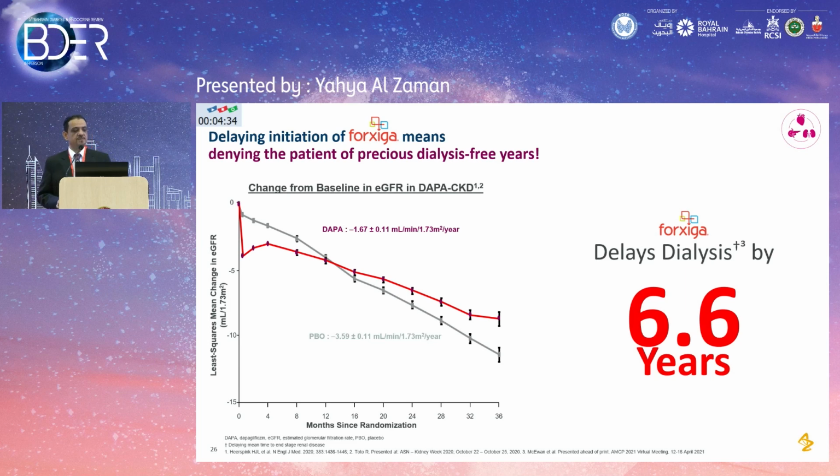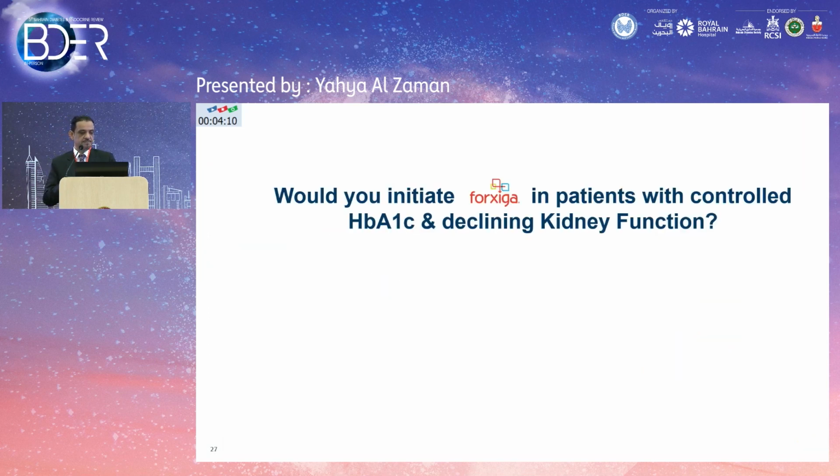I mean, this is an achievement for a very high-risk patient, somebody who is already on standard-of-care medication: statin, antiplatelet, ACE inhibitors, ARBs, mineralocorticoid receptor antagonist. Adding SGLT2 and DAPA to this, you can add 6 to 6.5 years of quality life. I mean, this is an achievement for your patient. This is one of the important messages.